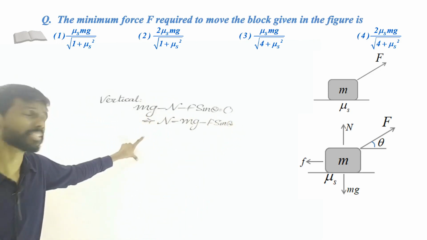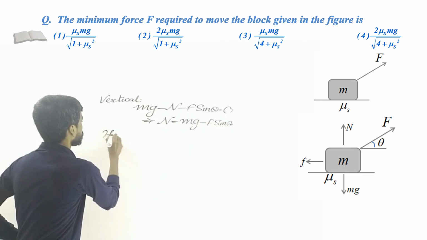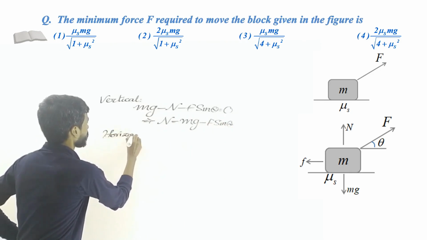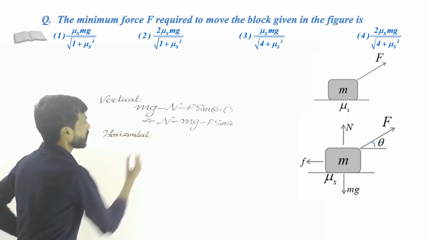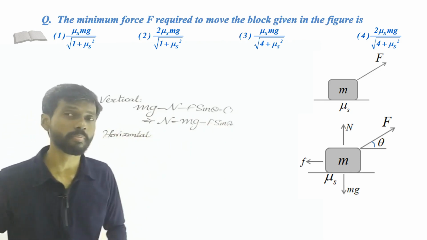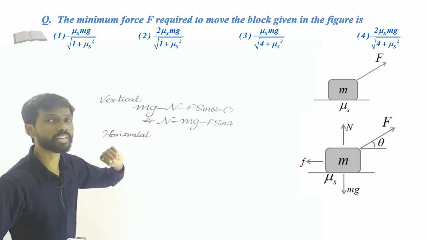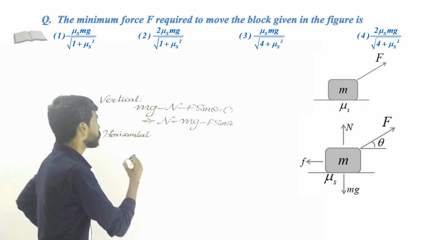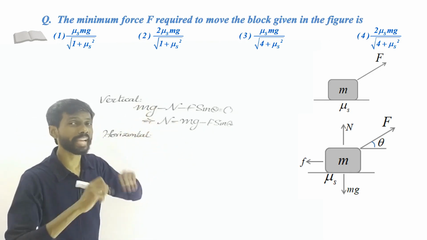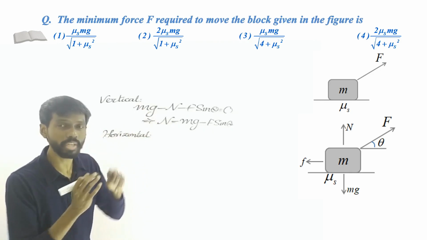Now let us consider the horizontal direction. What are the forces acting on the block in the horizontal direction? We have the component of the force in the horizontal direction. That component should exceed the limiting friction. Only then the object will move.